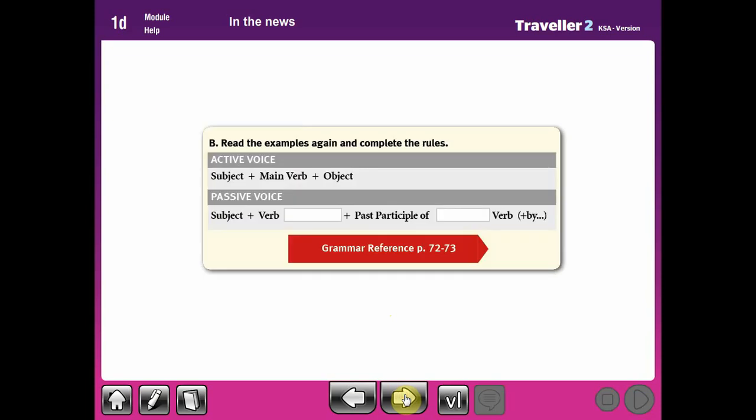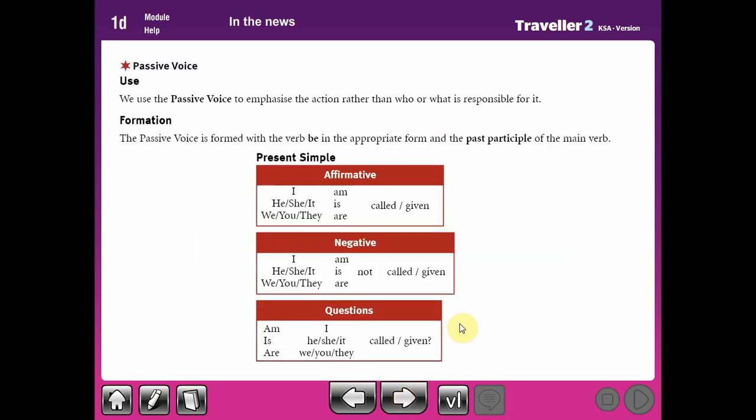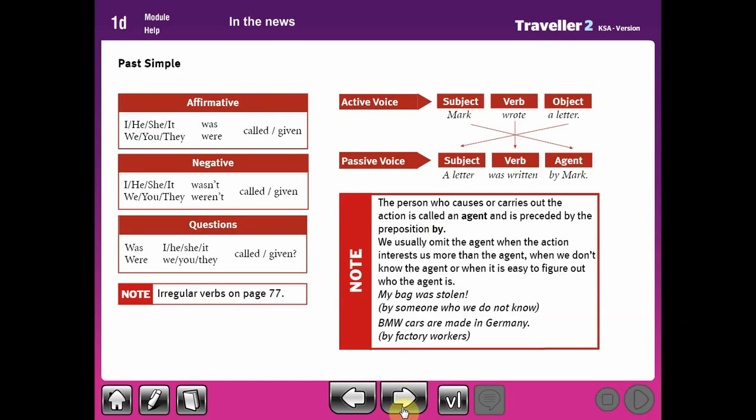You have a rule you have to follow if you'd like to change from the active into the passive voice. This is the present simple. Here the rule: we have the subject, then the auxiliary, then verb 3. For the negative, the same, but we add not. The question, the same, but we replace: we start with the auxiliary am, is, or are, and after that we put the subject. For example, am I cold? For the negative, he isn't cold. For the affirmative, you say he is cold, right? This is for the present simple.